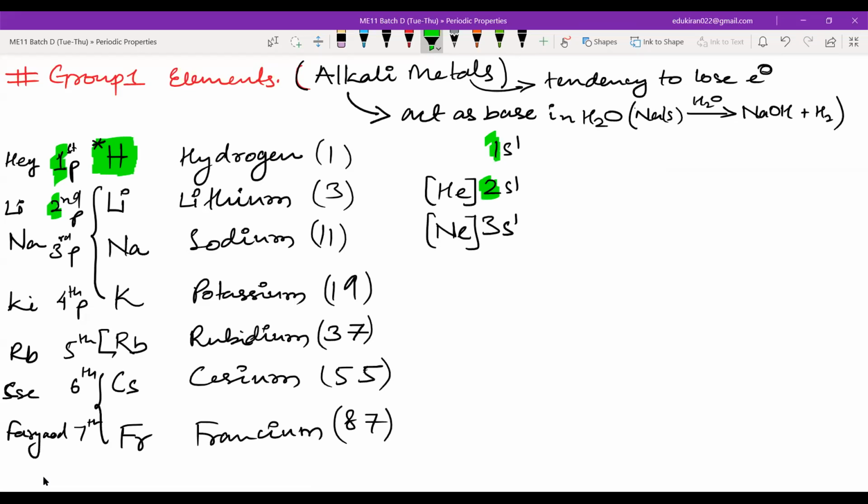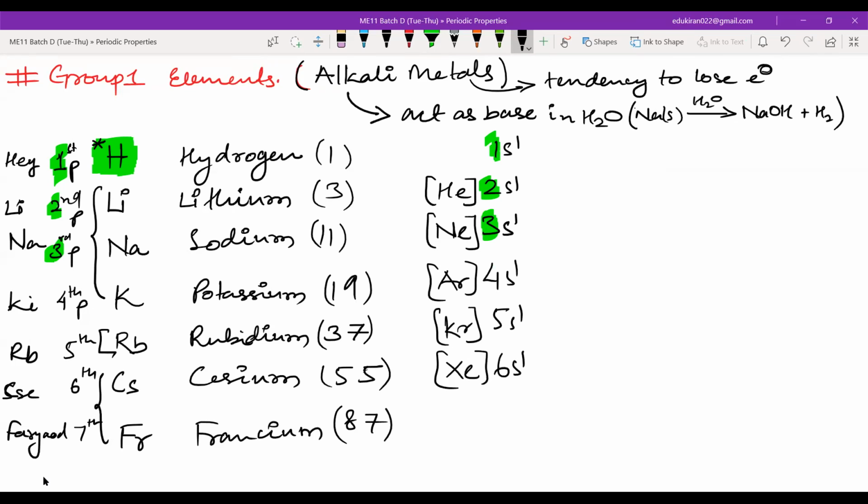The valence shell and the period, they are the same. Now, potassium, you will have argon 4s1. Rubidium will be krypton 5s1, xenon 6s1, and then you will have radon 7s1. Okay, radon 7s1. Now I will write here the general electronic configuration.